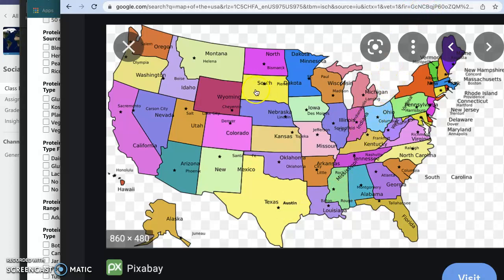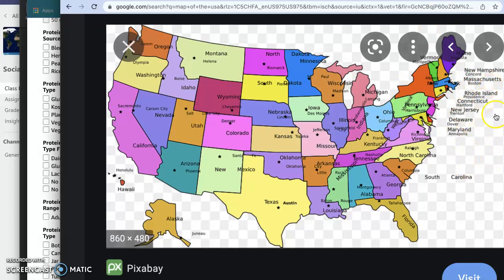So, every state has a capital, and there are 50 states. As you can see, north of Massachusetts is New Hampshire. South, we have Rhode Island and Connecticut. Also north, we have Vermont and Maine. New York is west of Massachusetts, and out here is the ocean.